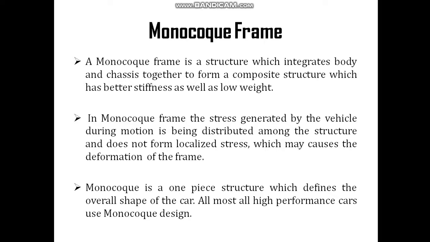A monocoque frame is a structure which integrates the body and chassis together to form a composite structure which has better stiffness as well as low weight. By using this monocoque frame, the stress generated during the motion of the vehicle will be distributed among the structure instead of forming localized stress, which may cause deformation of the frame. So monocoque is a one-piece structure.